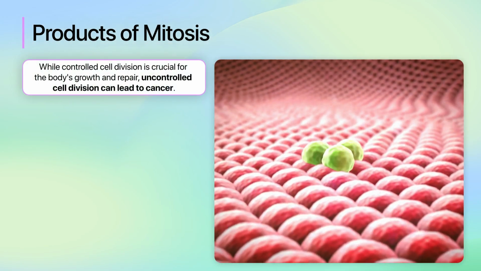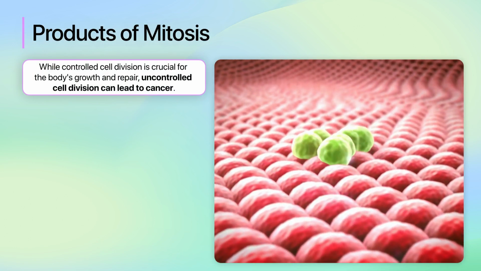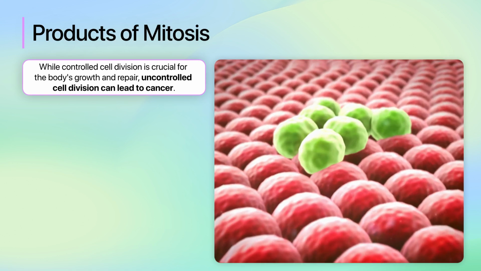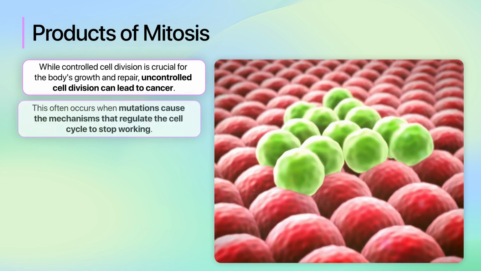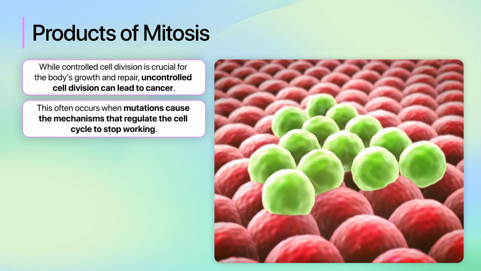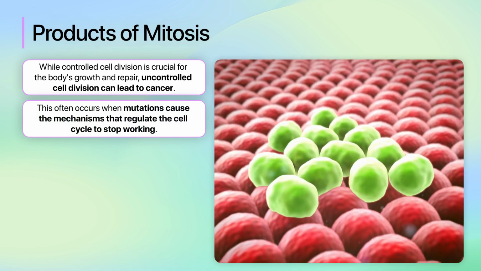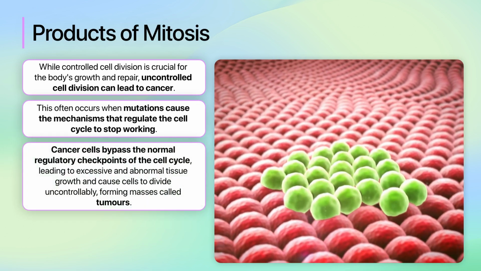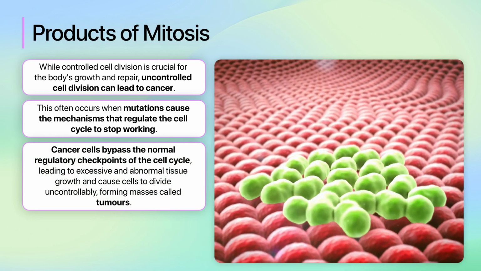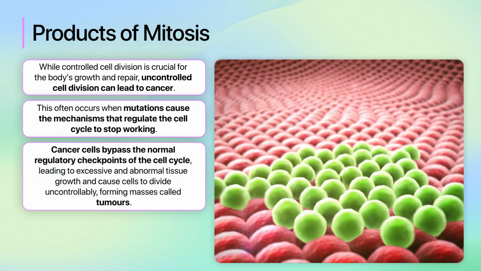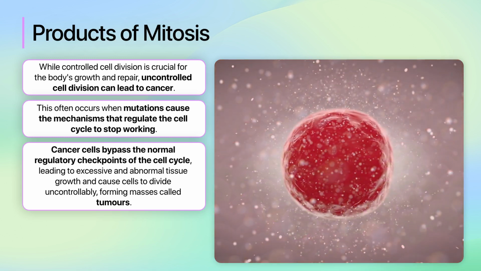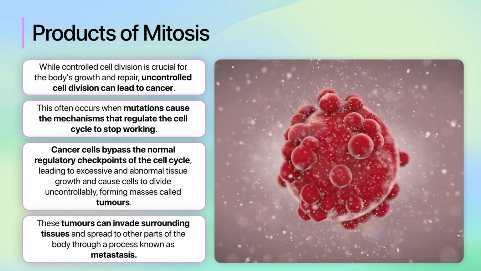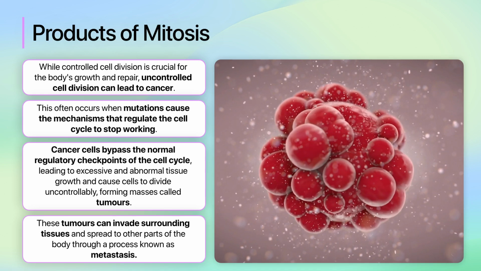While controlled cell division is crucial for the body's growth and repair, uncontrolled cell division can lead to cancer. This often occurs when mutations cause the mechanisms that regulate the cell cycle to stop working. Cancer cells bypass the normal regulatory checkpoints of the cell cycle, leading to excessive and abnormal tissue growth and causing cells to divide uncontrollably, forming masses called tumours. These tumours can invade surrounding tissues and spread to other parts of the body through a process known as metastasis.